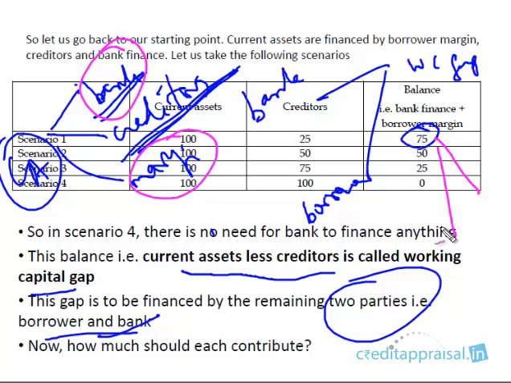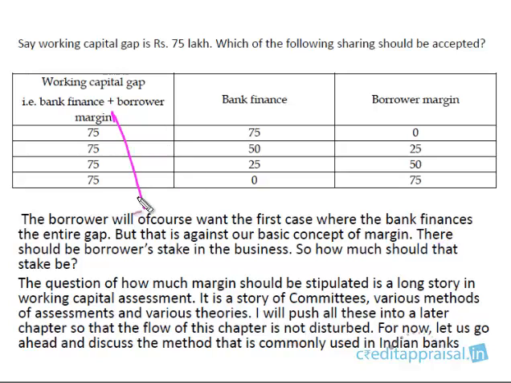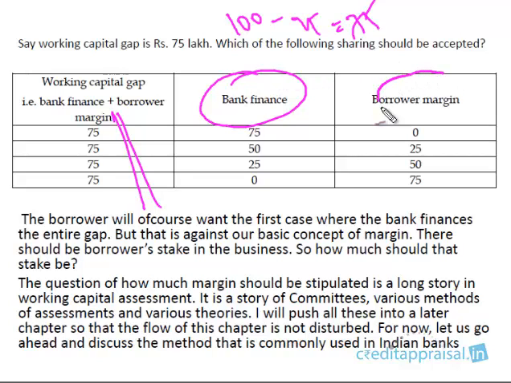How much should each contribute? We'll see now. So 75 lakhs we arrived at. In the earlier example, current assets 100 lakhs minus creditors 25 gives a working capital gap of 75 lakhs. This 75 has to be met both from the bank and the borrower's margin. So how much should each contribute? Whether the bank should take up the entire 75 lakhs and the borrower not contribute anything, or the bank will not finance anything, or 75, or some other combination, 50, 25, 25, 50.